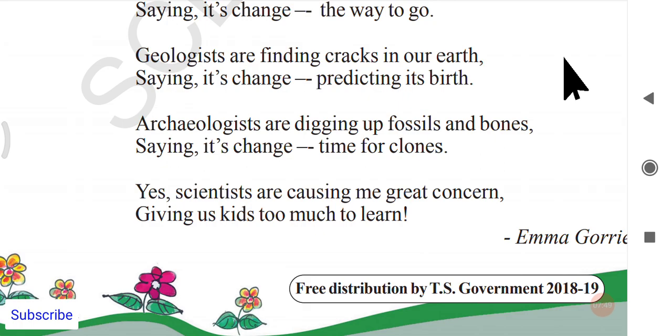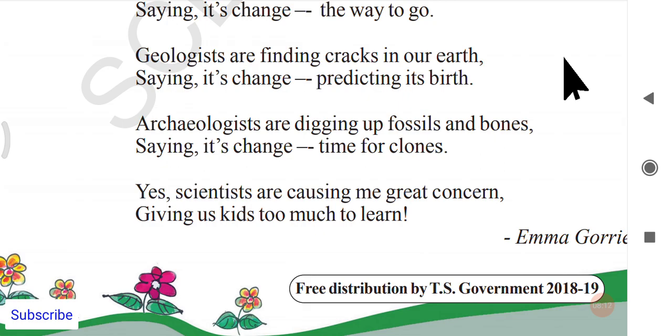Or there is the big mountains which usually blow, volcanoes. Those types of imagery, those types of action, are here explained as predicting its birth.